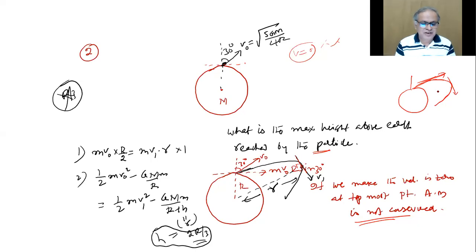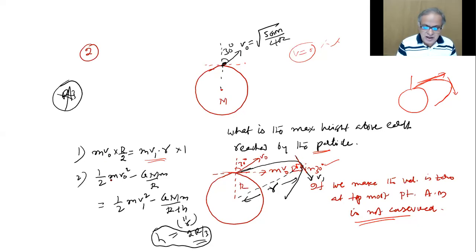Don't deviate and go on a tangent. Now, at this moment, m v naught r by 2 I wrote. Why? m v naught r sine 30 should be equal to m v1 r sine 90, angular momentum conservation.